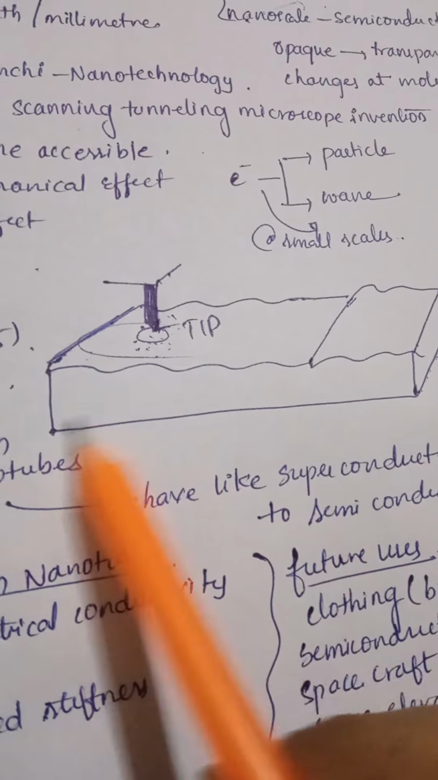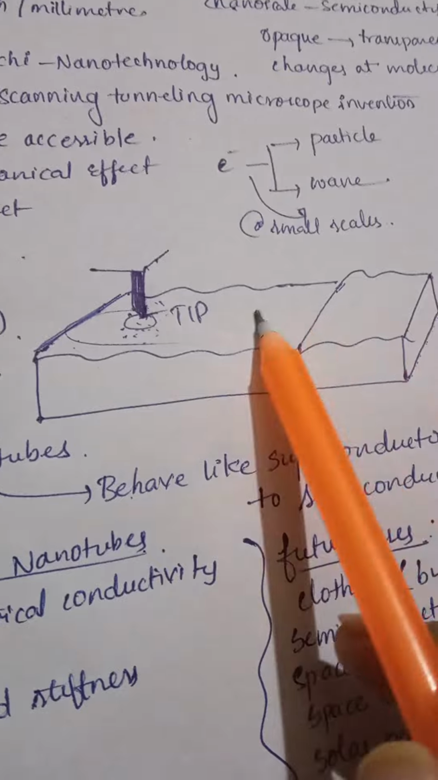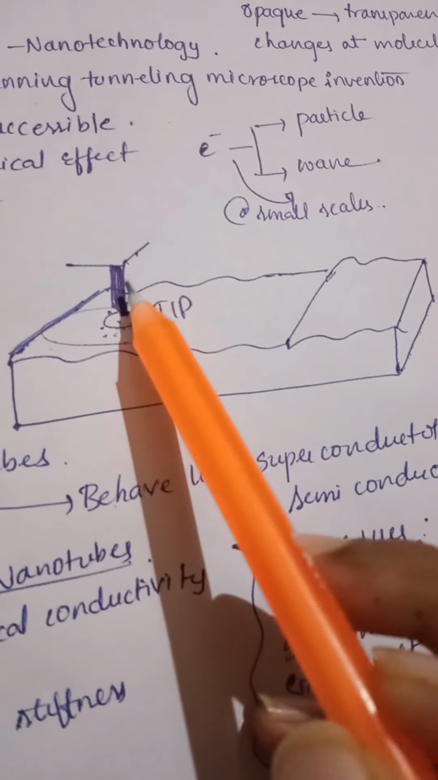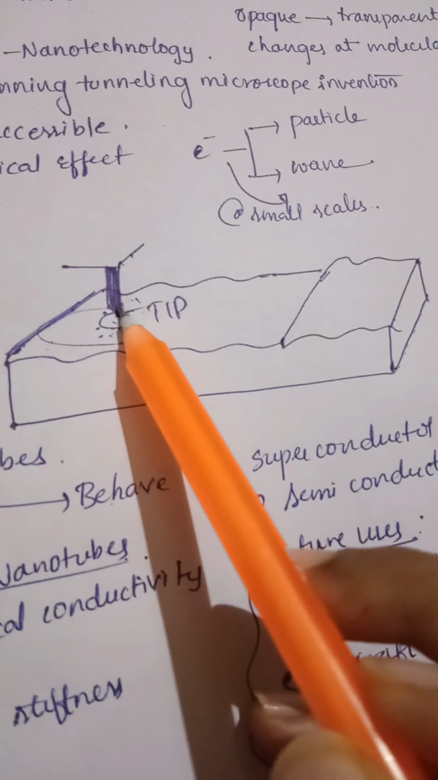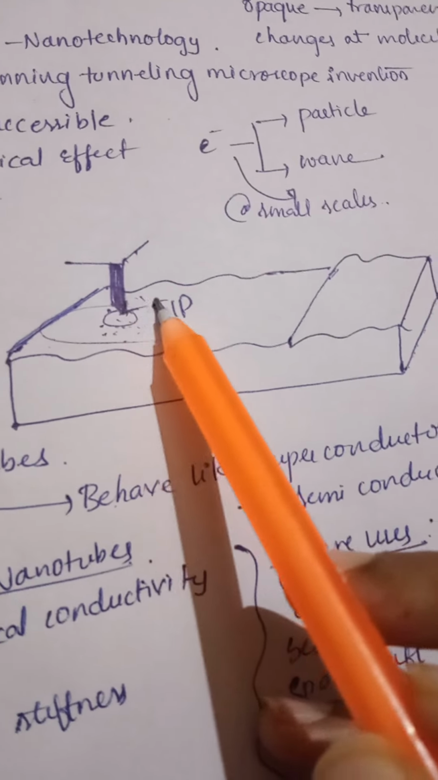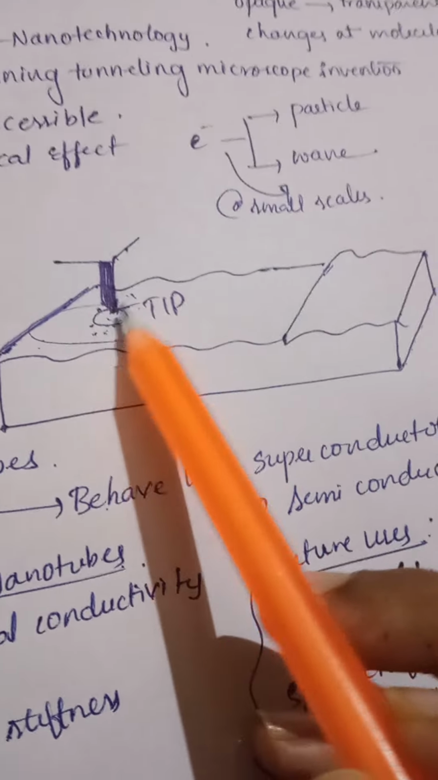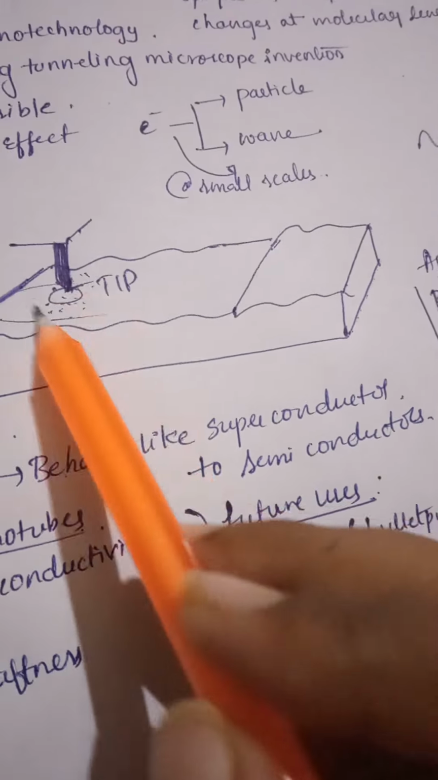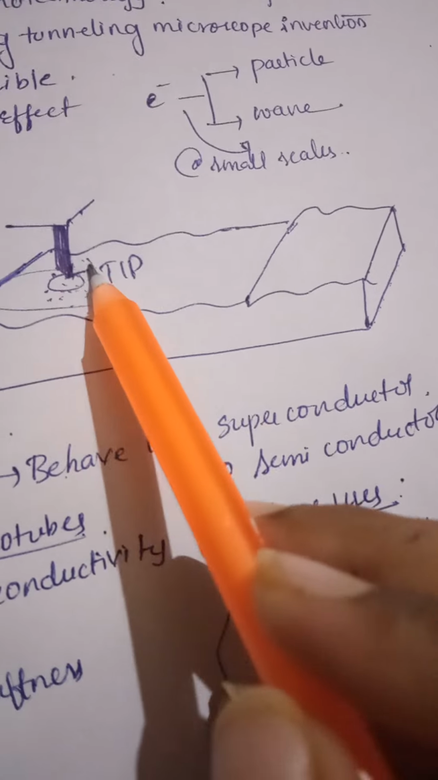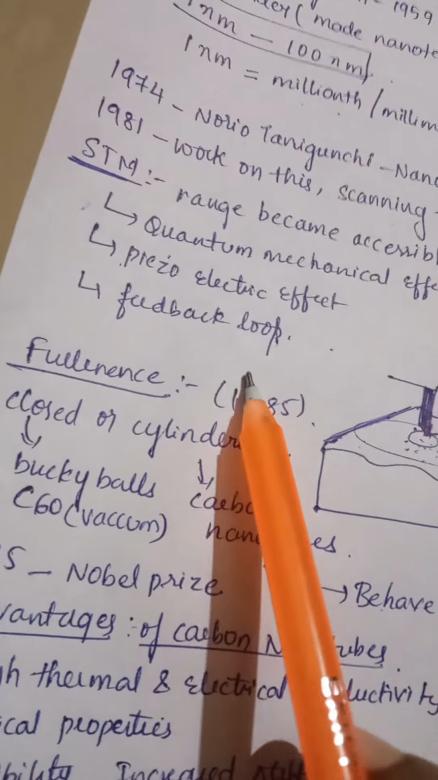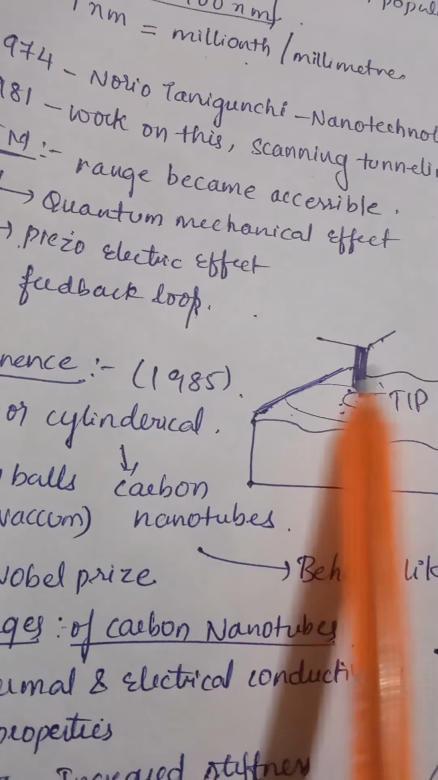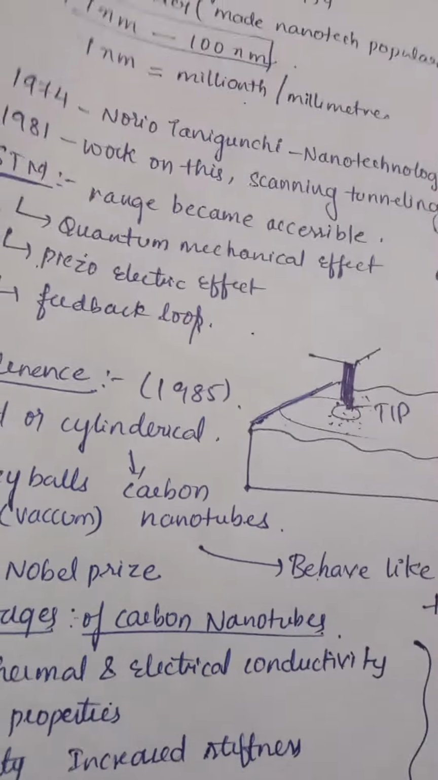By using this tunneling effect, we have the scanning tunneling microscope. In this microscope, suppose this is a surface and we have this tip. This is known as the tip. The tip points to the surface. It magnifies the surface and observes the particles and molecules that are at the nanoscale. By using this scanning tunneling microscope, we can get access to the nanoscale range.